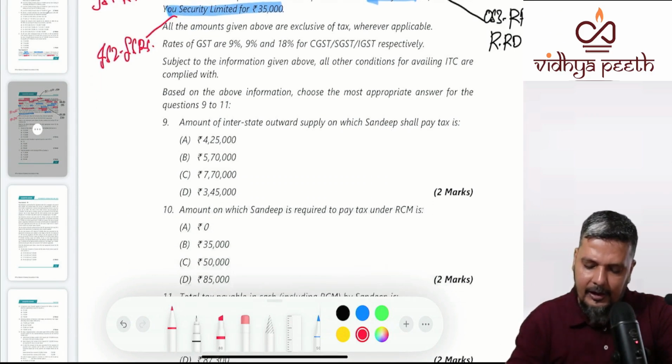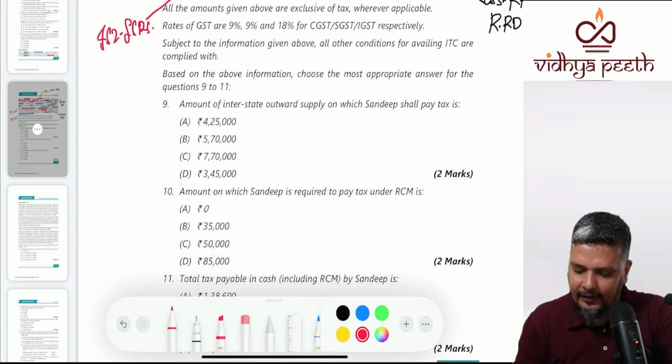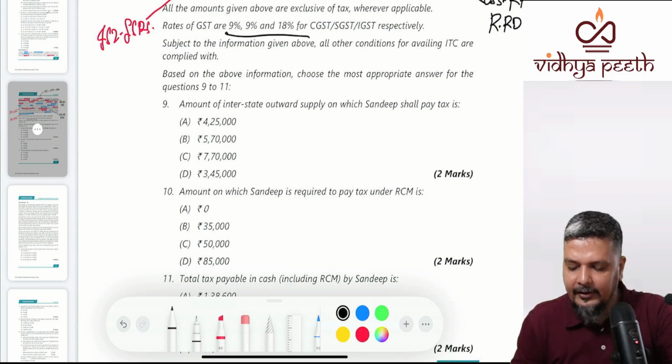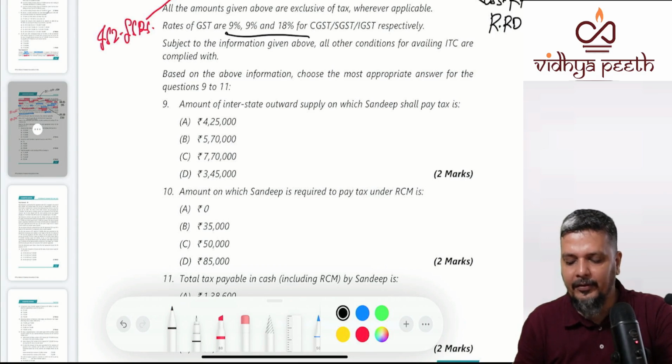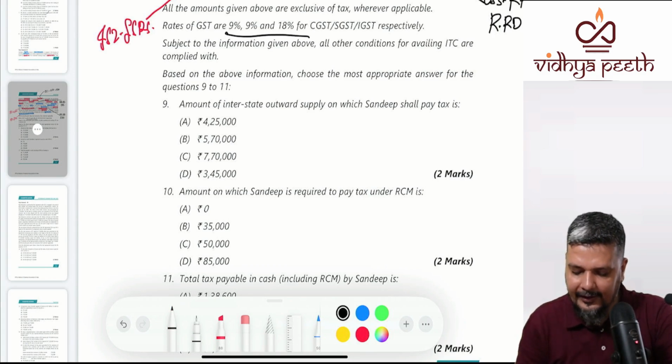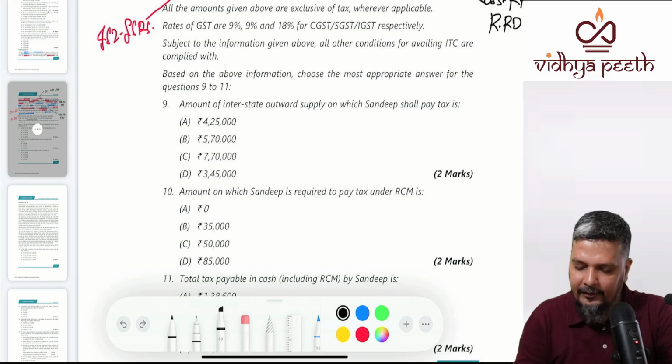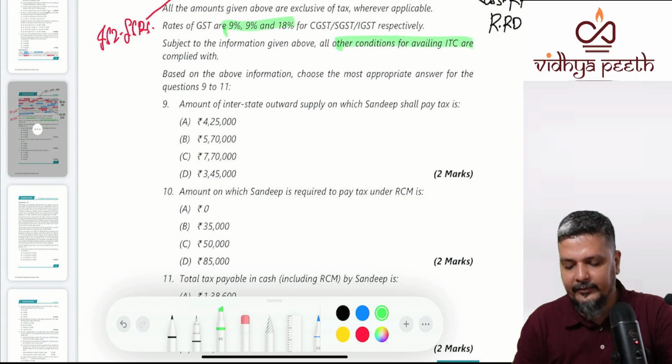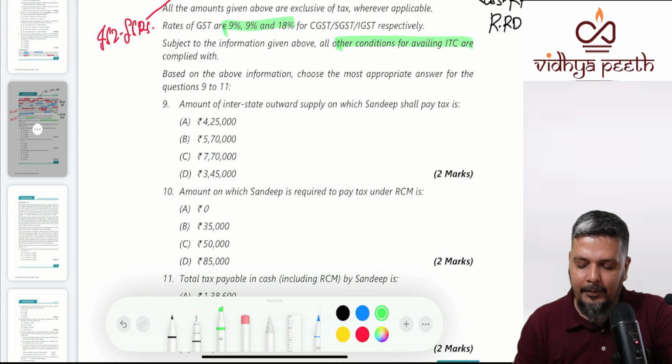Now, the GST rates are given in the question as 9, 9 and 18. Subject to information given, assume that all the conditions are satisfied. Rate of taxes 9, 9, 18. And conditions for ITC, wherever they apply, are satisfied. What is the amount of interstate outward supply on which Sandeep shall pay taxes?